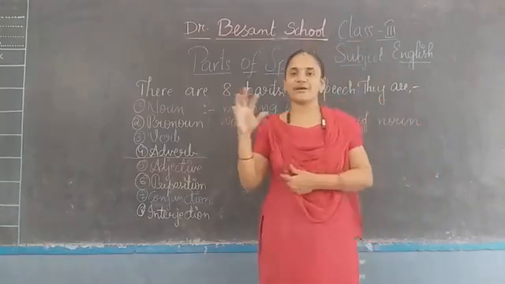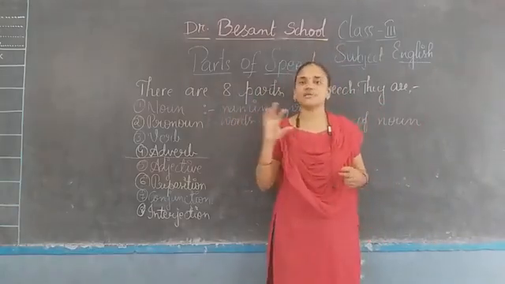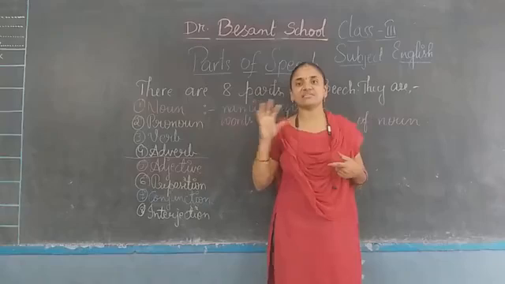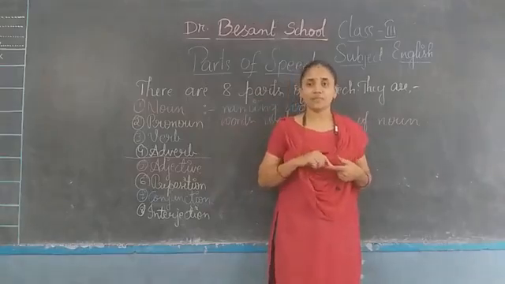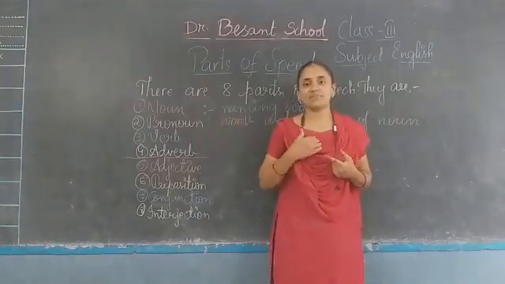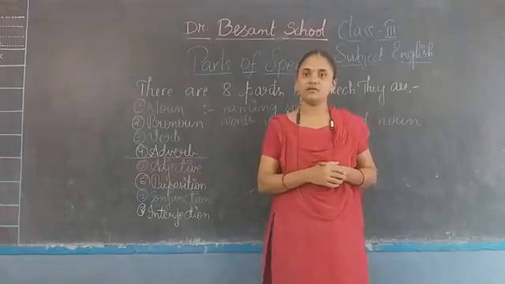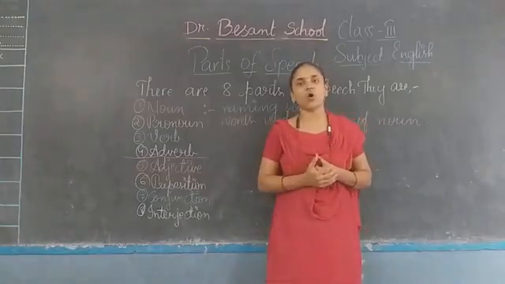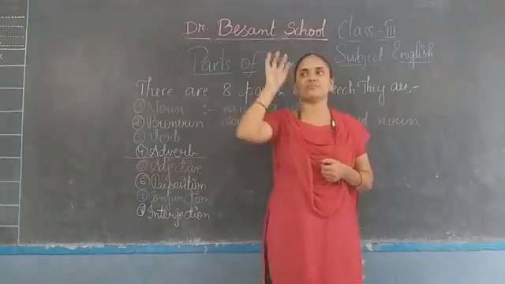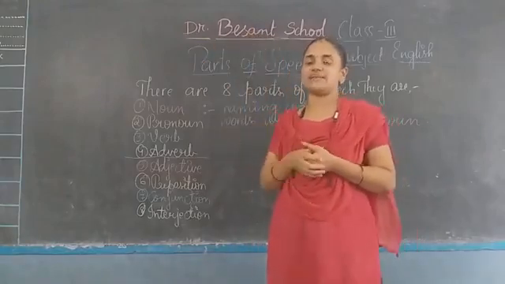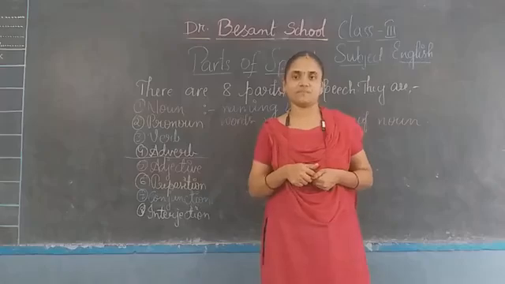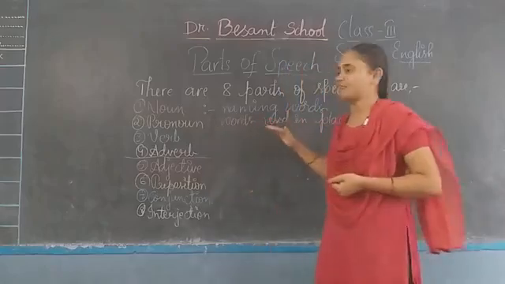Suppose for boys we generally use he. For girls we use she. For animals and things we use it. For many we use they. Sometimes if we ourselves are also present in that many, we use we. So I, you, all these are pronouns. Means we are using in place of telling the name many times. Okay, children. So you are clear with pronouns.